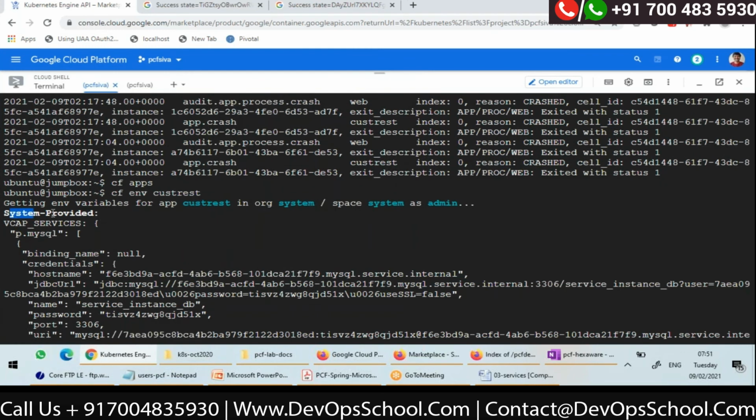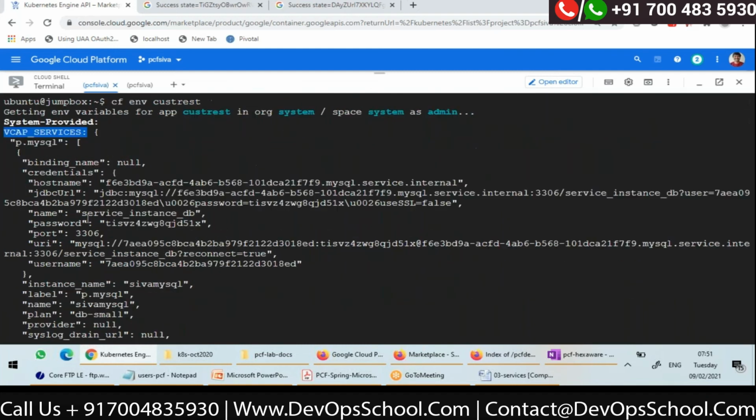There is one system-provided environment variable called VCAP_SERVICES. VCAP_SERVICES is a standard system-provided environment variable. Here you can see a JSON where I have p.mysql, and here you can see the connection credentials: the host name, the JDBC URL, database name, password, port, username, all of this.